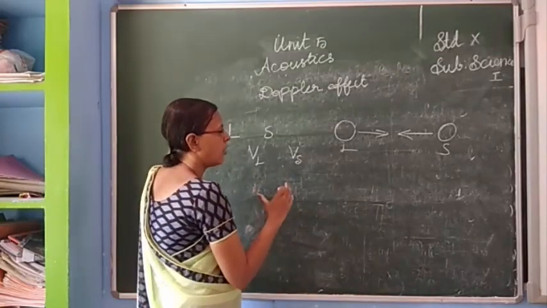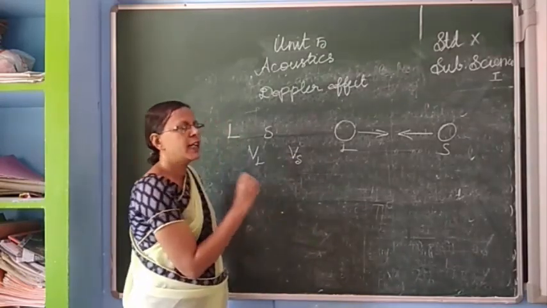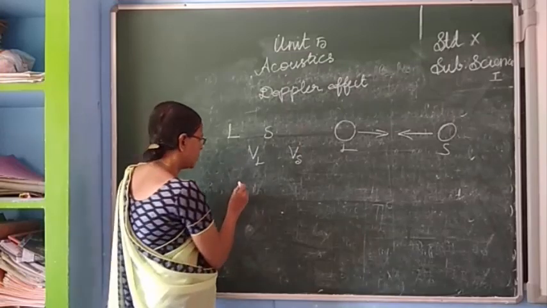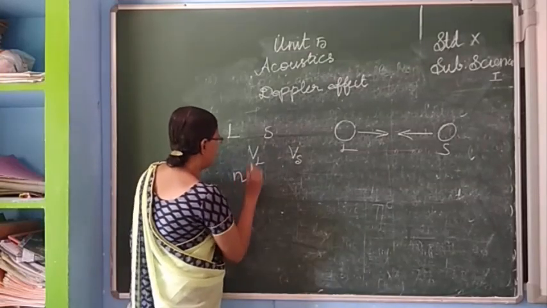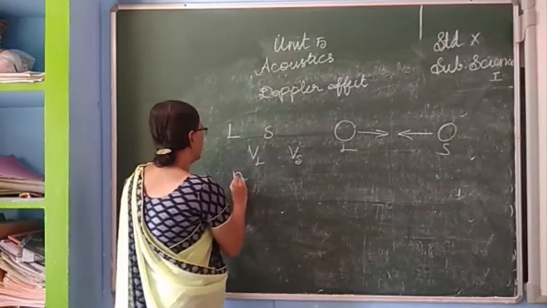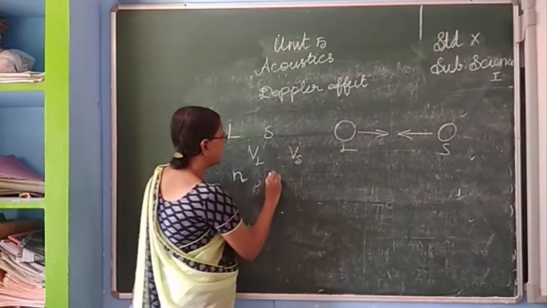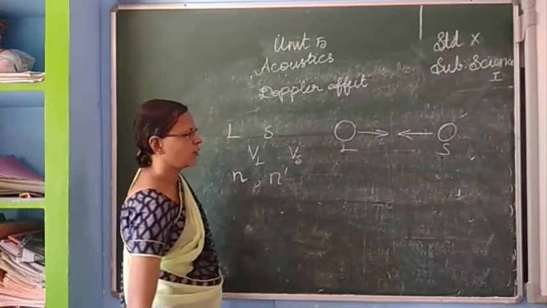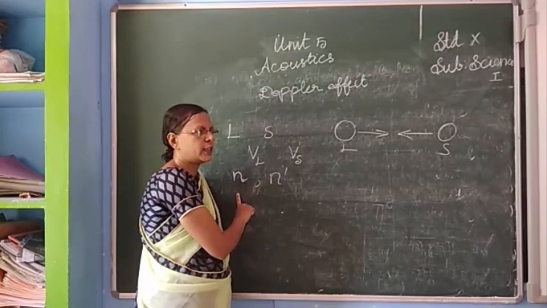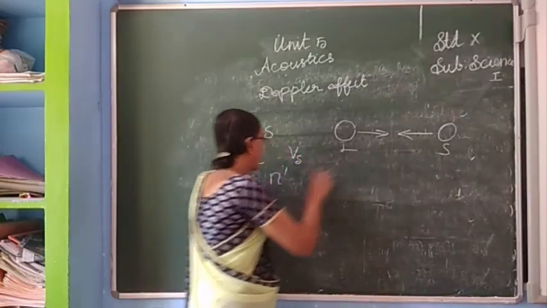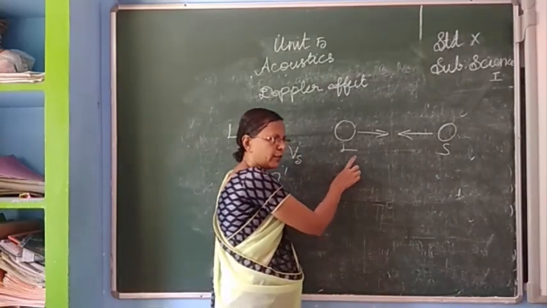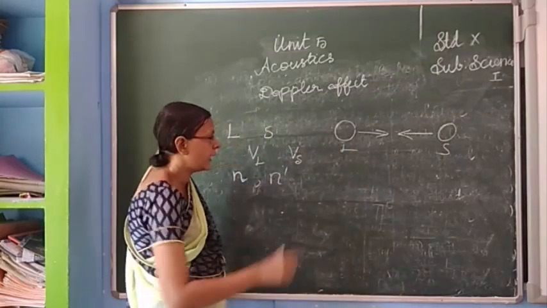So the frequency of sound is changing. N is the frequency of the original sound, and N dash is the apparent sound. Children, N is the original sound produced by the source and N dash is the apparent frequency of sound heard by the listener.